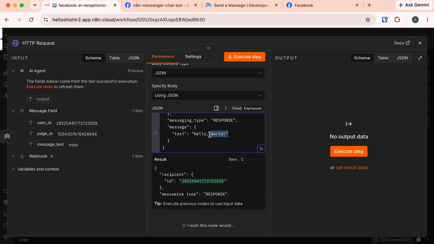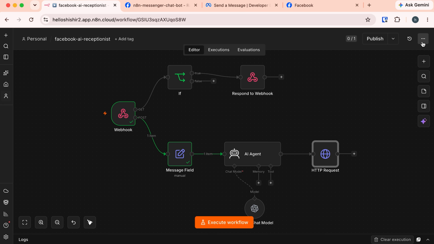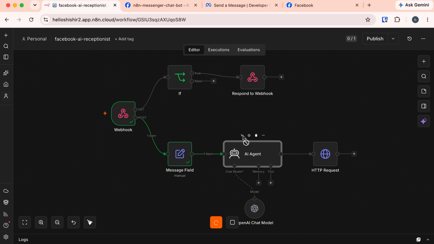And finally, we need to provide the actual response. We'll get the response from the AI agent, so we need to execute that AI agent first. Let's close this. And to execute the AI agent, click on this play icon at the top of this AI agent. So our AI agent is using the chat model to generate the response, and the response is generated.